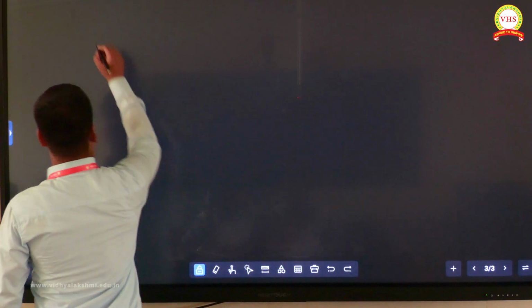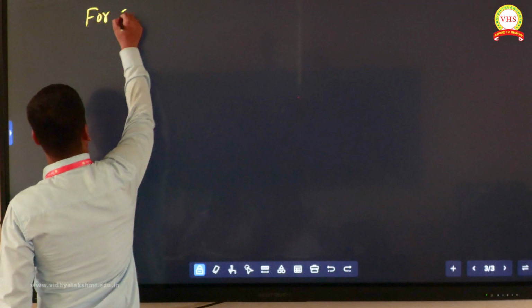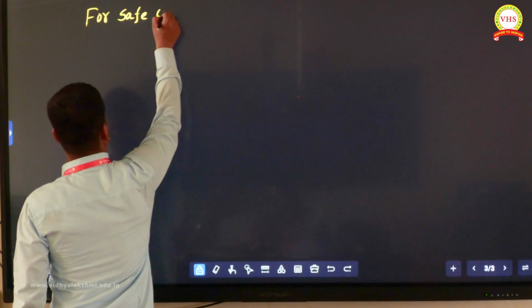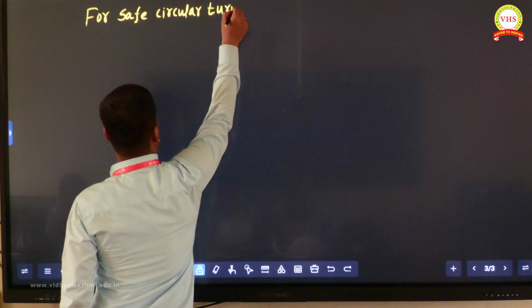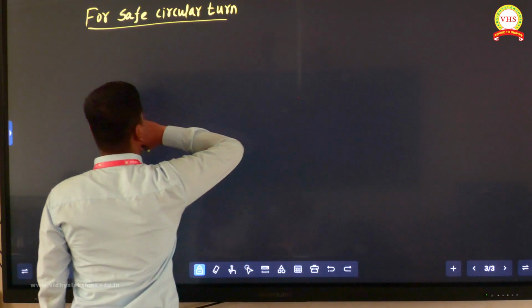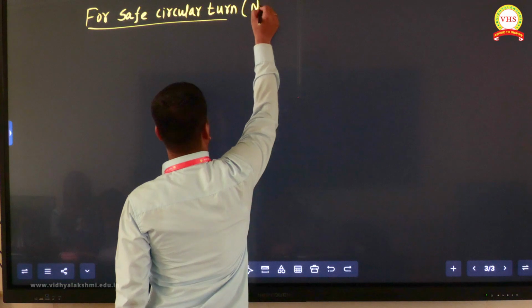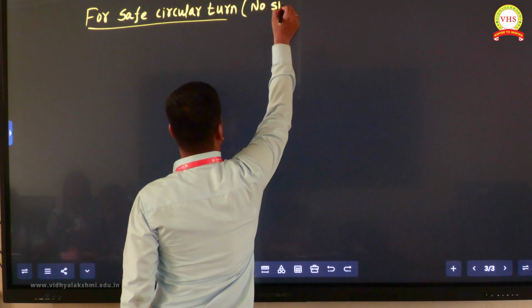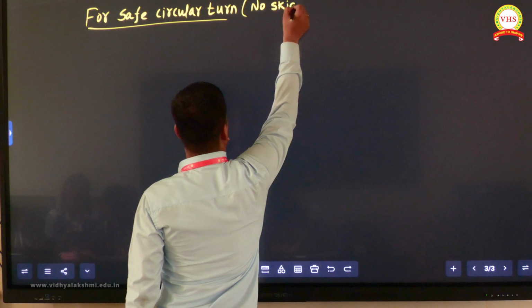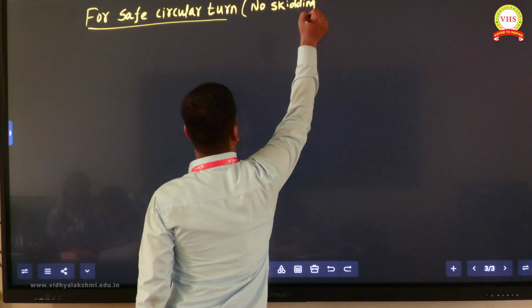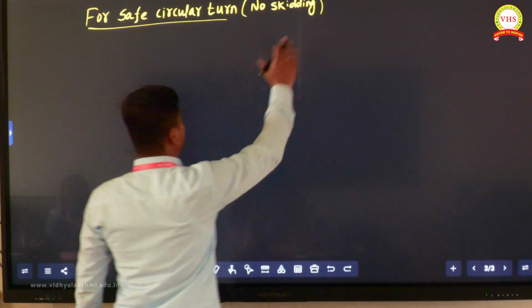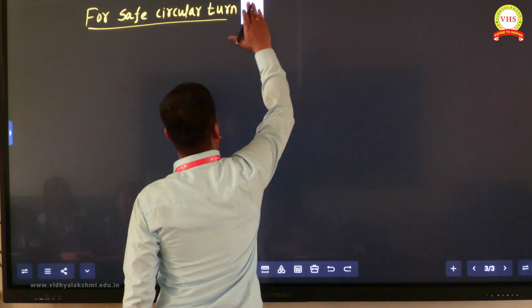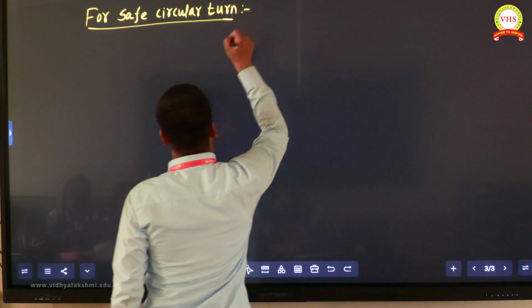Suppose you want to take a safe circular turn, with no skidding or no sliding, the car should not skid. So for safe circular turn, you write. What should happen here?